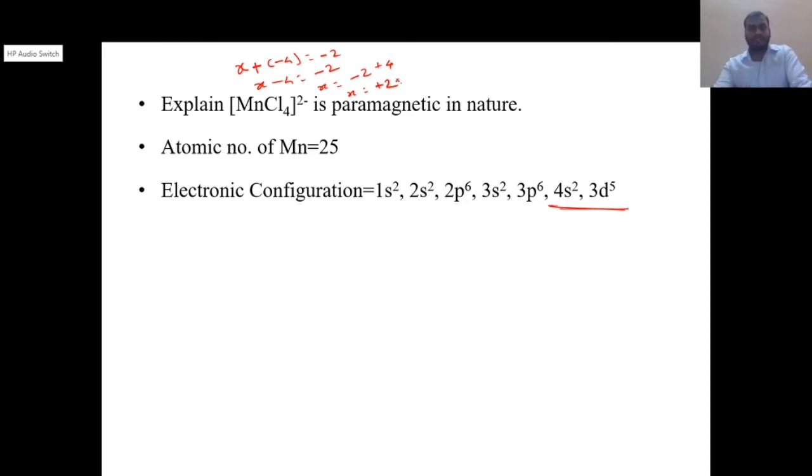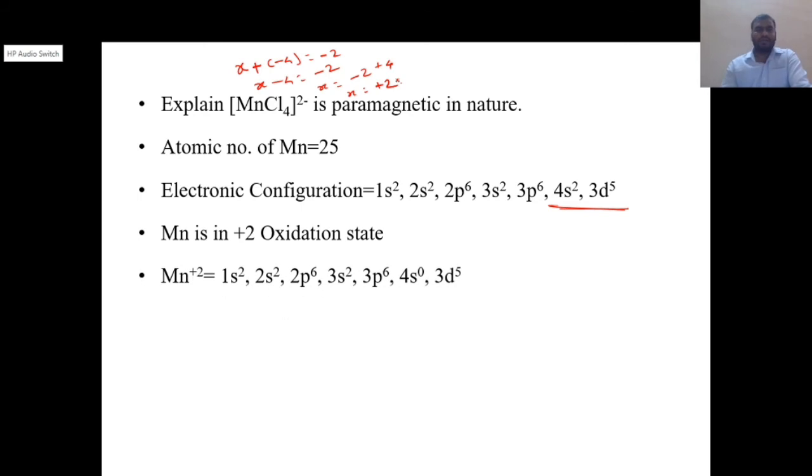If it is plus 2, that means while forming a complex it loses how many electrons? 2 electrons. While forming MnCl4 2 minus, it loses 2 electrons. So the oxidation state of manganese in this complex is plus 2. So what will be the electronic configuration of Mn2 plus? Yes, it loses 2 electrons from the s orbital. So 1s2, 2s2, 2p6, 3s2, 3p6, 4s0 and 3d5. This is the electronic configuration of manganese in the plus 2 oxidation state.